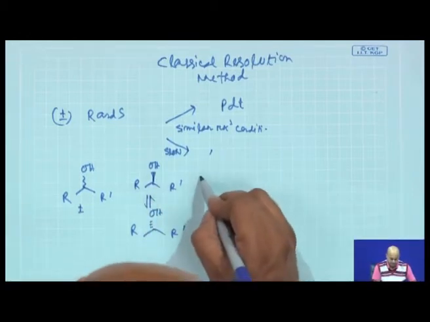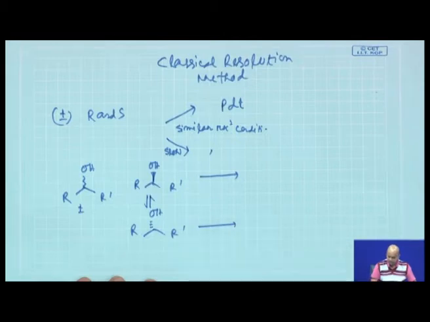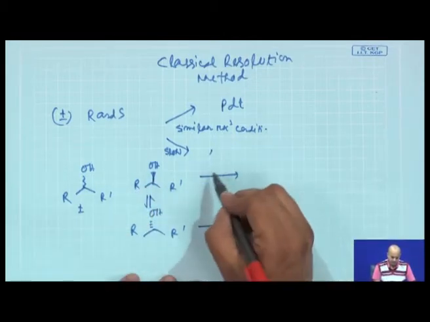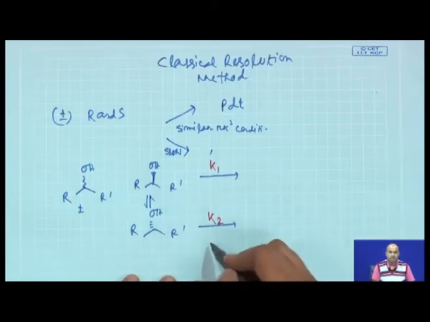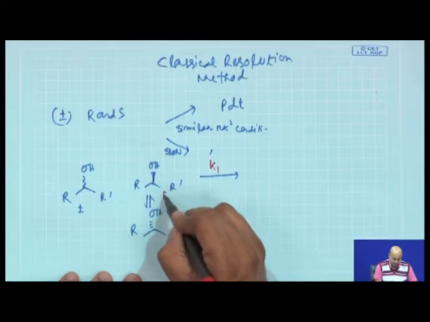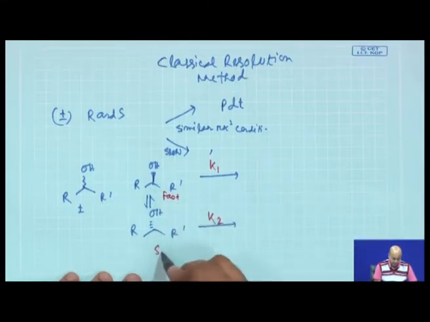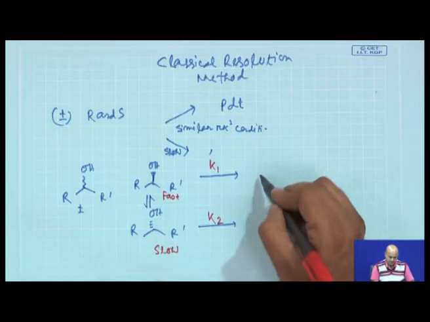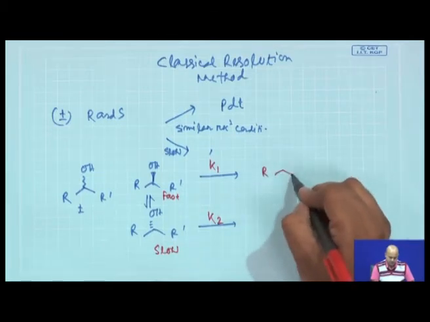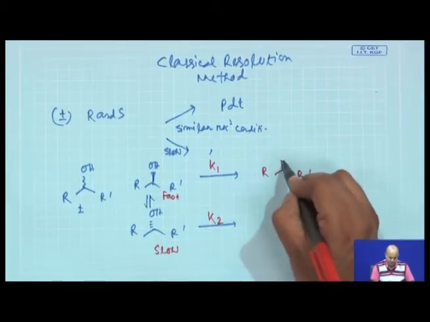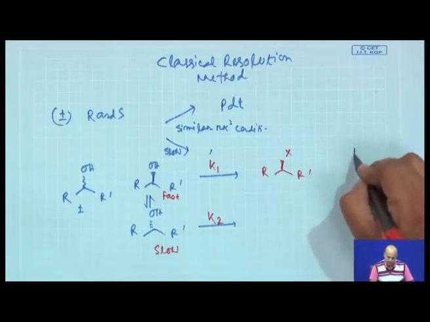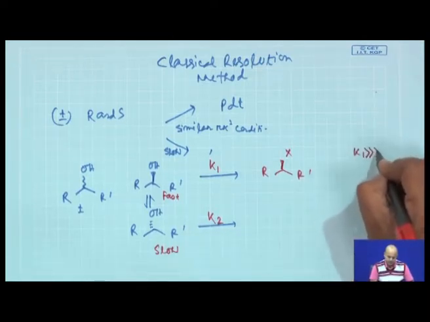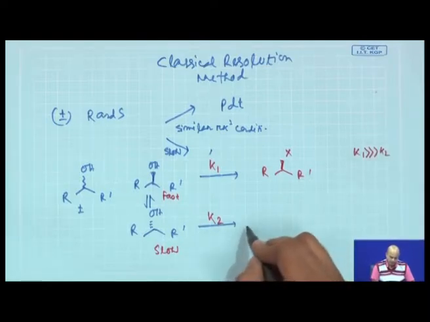Now, let us say that the top enantiomer reacts with rate constant K1, and the second with K2. This is the fast reacting enantiomer and this is the slow reacting enantiomer. The fast reacting enantiomer reacts in some fashion to give you a compound X. The second enantiomer is absolutely slow reacting, and the prerequisite is that K1 is much greater than K2. So, the slow enantiomer remains intact.